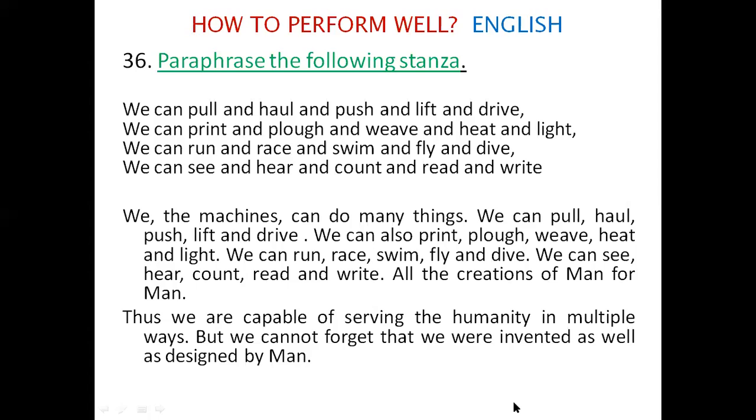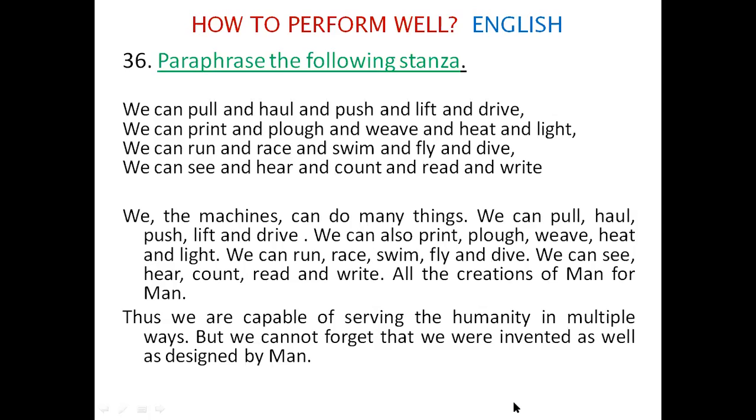Suppose you want to score high marks. You can go for a paraphrase like this, as I have just shown below. We, the machines. Who is this 'we'? We, the machines, can do many things, several things. What are they? We can pull, haul, push, lift and drive. We can also print. I have included 'also' because, in addition to the first sentence, we can also print, plow, weave, eat and light, full stop.